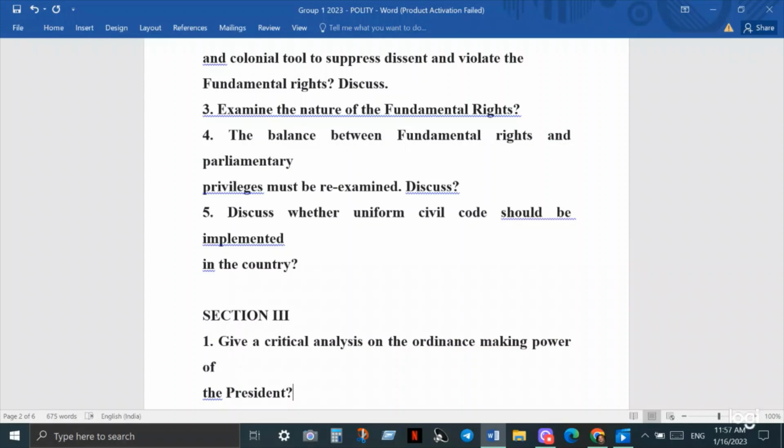Then after that you also have to mention the efforts being made by governments in Gujarat, Uttarakhand and other states on uniform civil code, and also, recently, last week only, the Supreme Court said that states can make their own laws regarding uniform civil code. So these things can be discussed in this question.